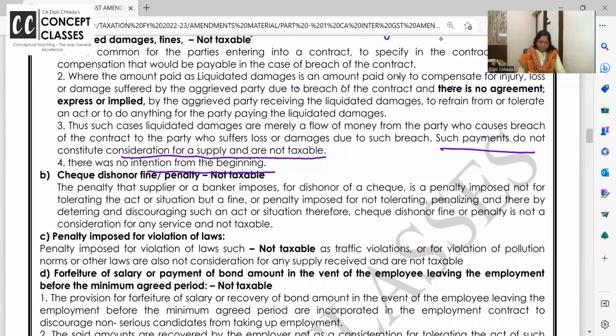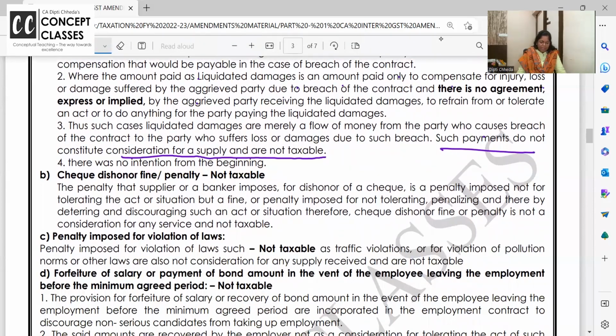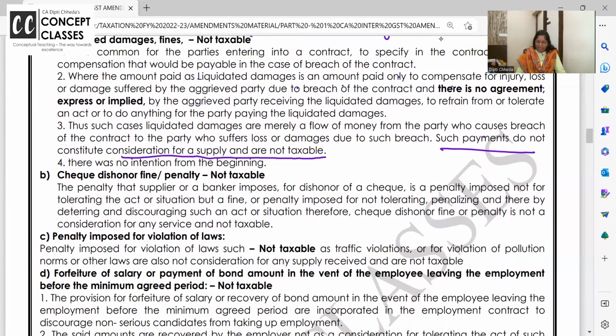Check dishonor, fine, penalty. This I have already discussed. Penalty that a supplier or banker imposes for dishonor. Whenever there's a check dishonor, I have deposited the check, but the other party does not have balance, or the signature is wrong, my check of 10,000 is dishonored and the bank will charge me 300 rupees dishonor charges. It's a penalty imposed not for tolerating an act or situation, but it's a fine.